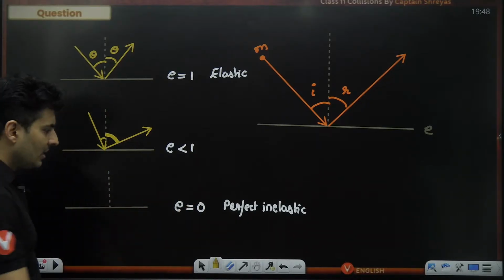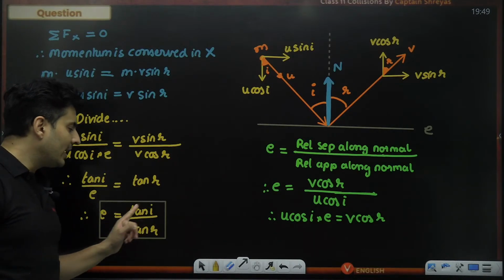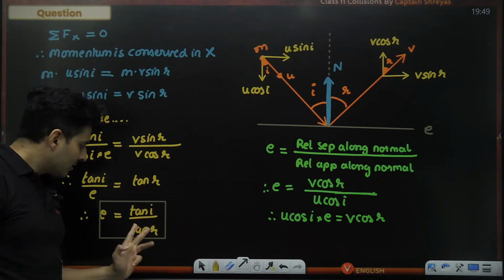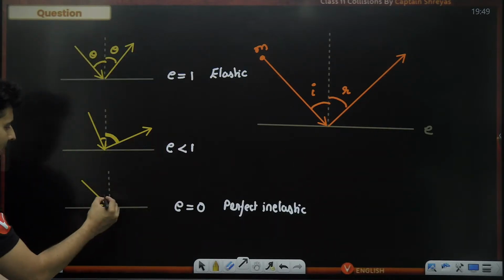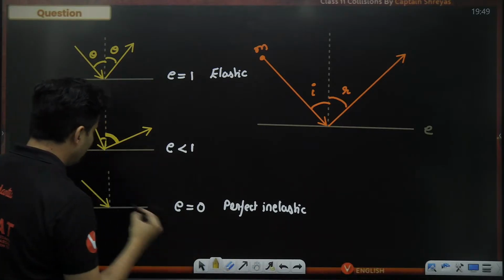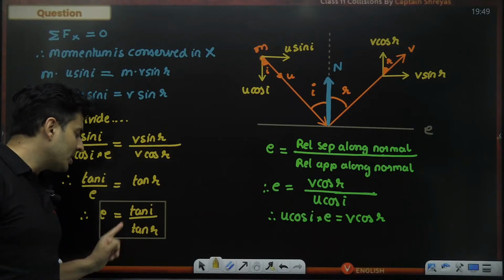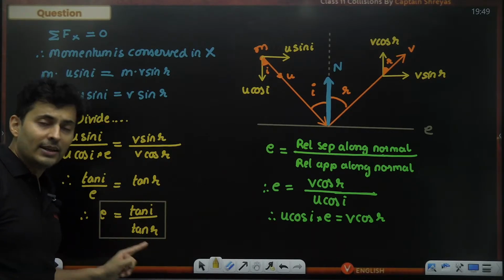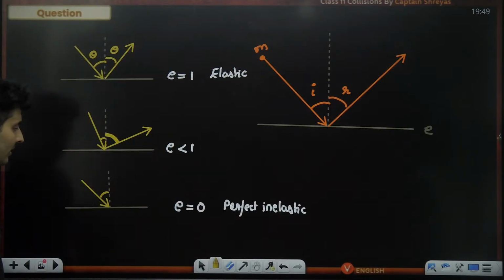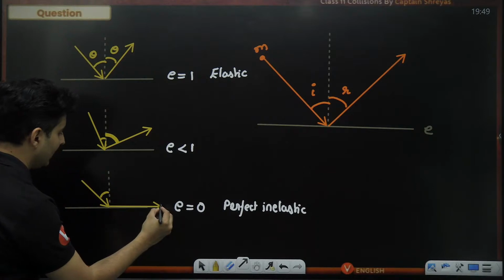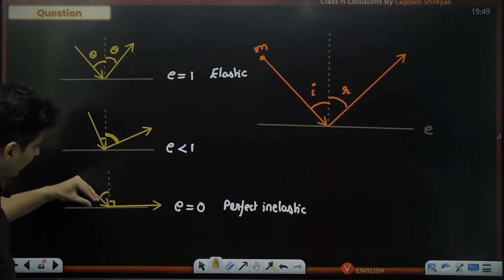And in this case, what will happen? It is going to come and hit over here. E is 0, that means numerator is 0 or this is infinity. But I know numerator is not 0 because there is some incident angle definitely over here. So numerator can't be 0 if E is 0. So only option left is denominator is 0. Infinity. That can only happen when R tends to 90 degrees. So the reflected angle will be almost 90 degrees like this. So it will be perpendicular. So even if it is perfectly inelastic, it will hit and it will go like this.